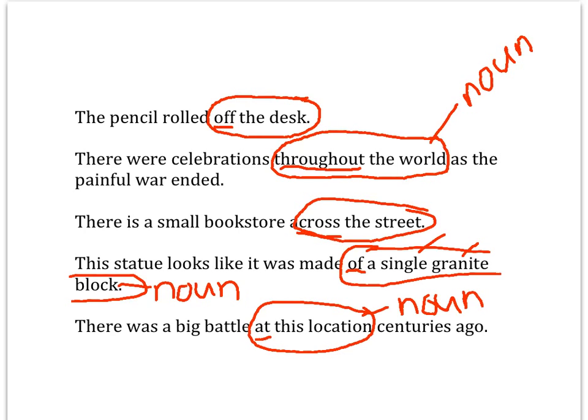Remember to first find the preposition. Then ask yourself who or what in order to find the whole entire prepositional phrase. Remember the prepositional phrase will end in a noun.